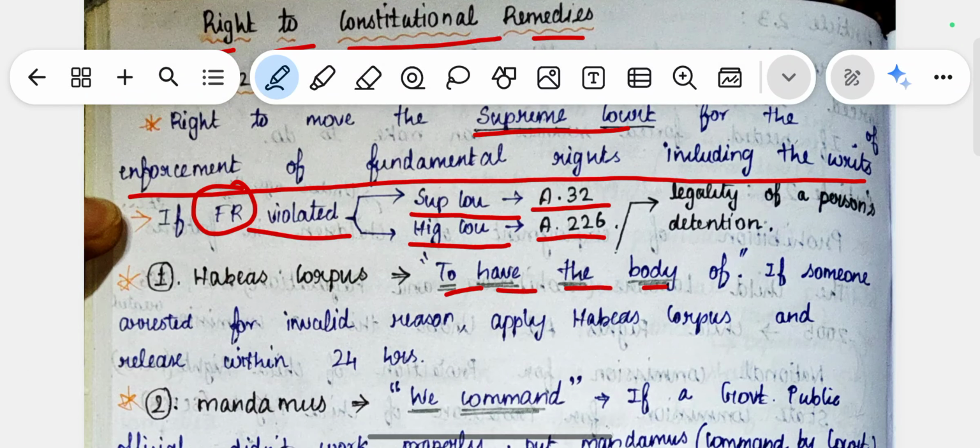If someone is arrested without any valid reason and it violates the fundamental rights, we can apply for habeas corpus, and if it is granted, he or she has to be released within 24 hours from police custody.